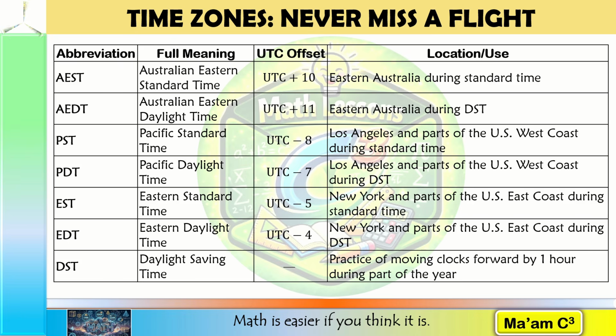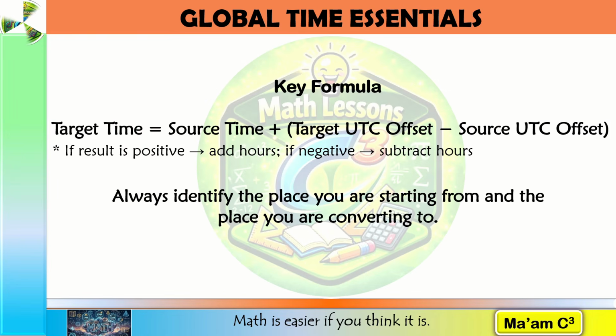Now that we know the UTC offsets, let's learn the formula that we can use to convert time from one location to another. Here is our key formula. Target time is equal to source time plus the difference between target UTC offset and source UTC offset. Let's break that down. First, you have to identify the source. That is the location where the given time comes from. Next, you identify your target. This is the location where you want to find the corresponding time.